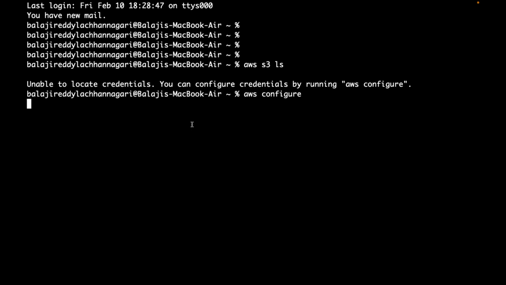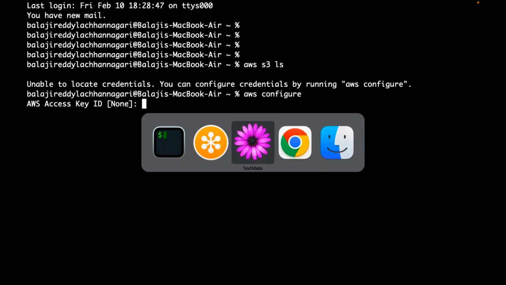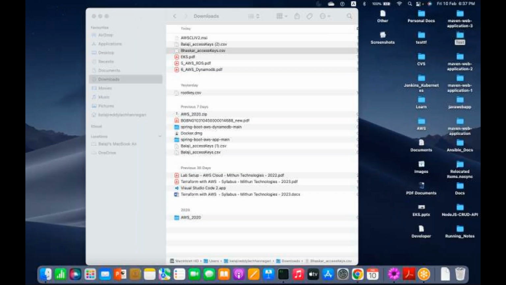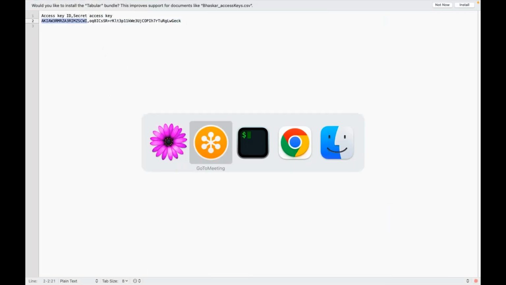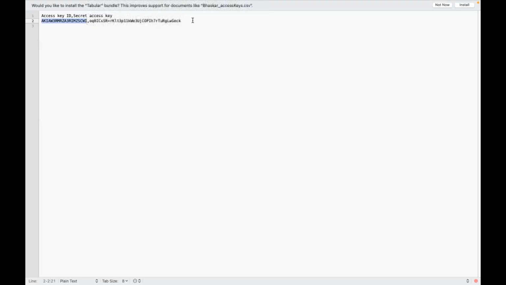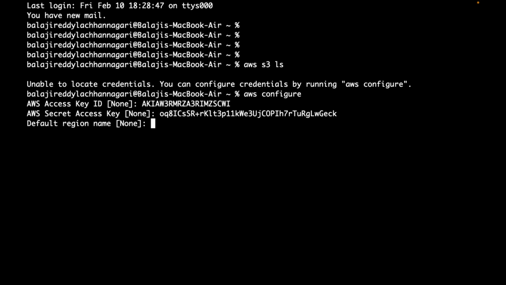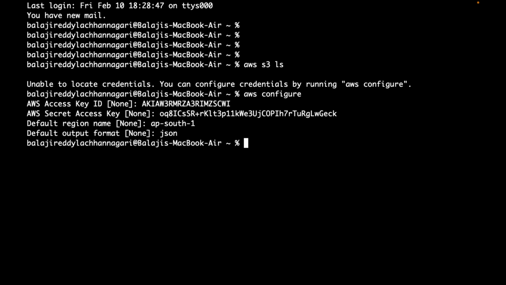Configure. Now it will ask for the access key. So let me give that Bhaskar access key only. Let me give Bhaskar secret key only. Default region AP South 1 Mumbai. Preferred output format, you can say table format, JSON format like that. Now I used Bhaskar access keys only, but again if I try to create some bucket, it will not work.